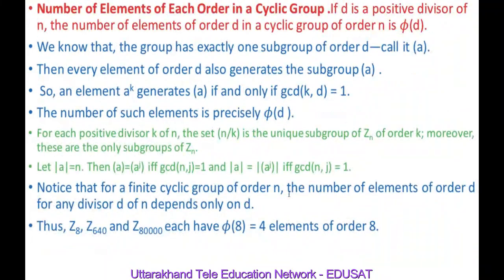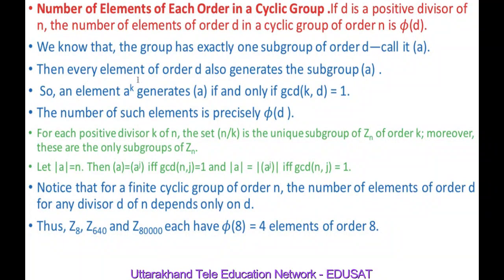Now, the number of elements of each order in a cyclic group. How do we find these? If d is a positive divisor of n, the number of elements of order d in a cyclic group of order n is phi d. We know that the group has exactly one subgroup of order d. Let it be the cyclic group generated by a.